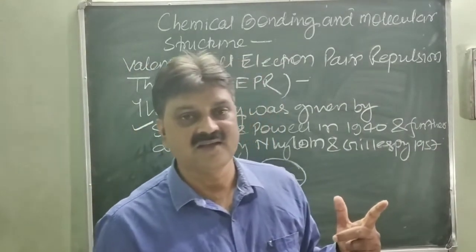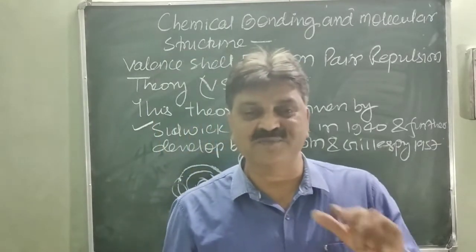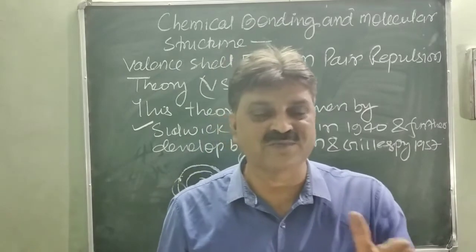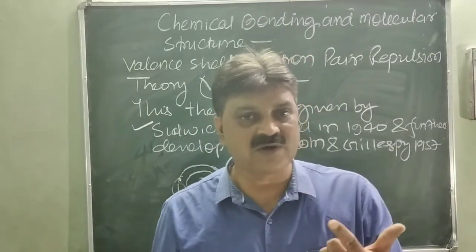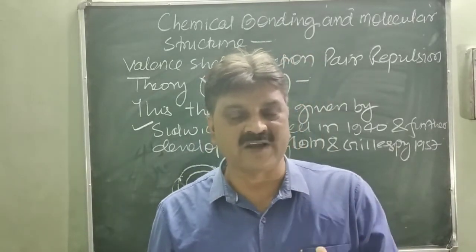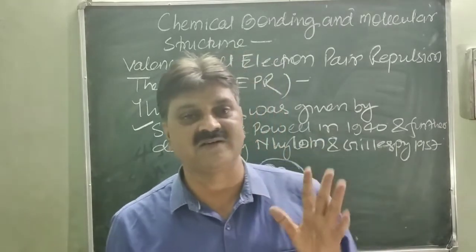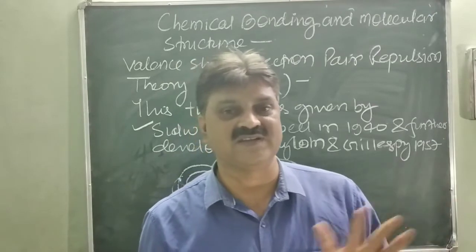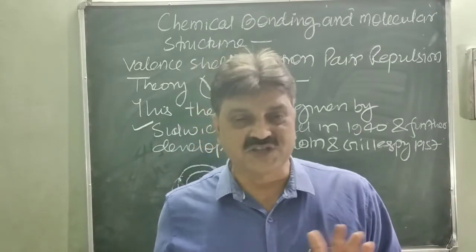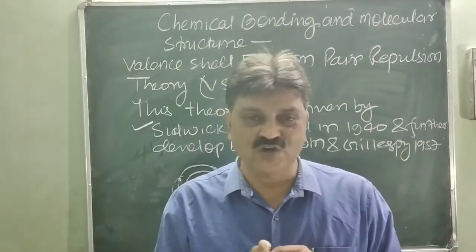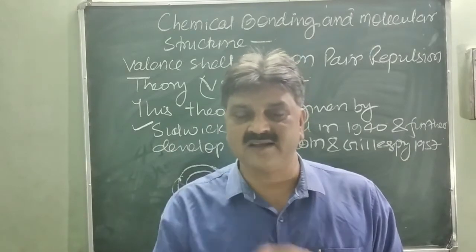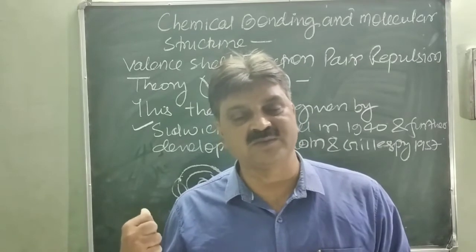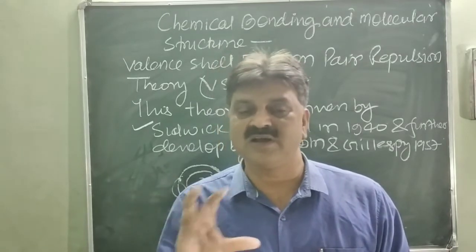Is it clear? Valence shell electron pair repulsion theory. Electron pair means the electrons that participate in bond formation. You know that a bond is formed by the sharing of electrons, so a pair means 2 electrons forming a single bond. This is called an electron pair or bonding pair of electrons. These electrons repel each other, so this is how a definite geometry, a definite shape of a molecule, is formed. This concept is based on the formation of a molecule.